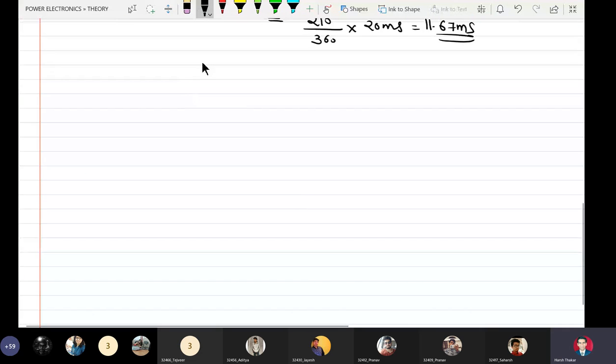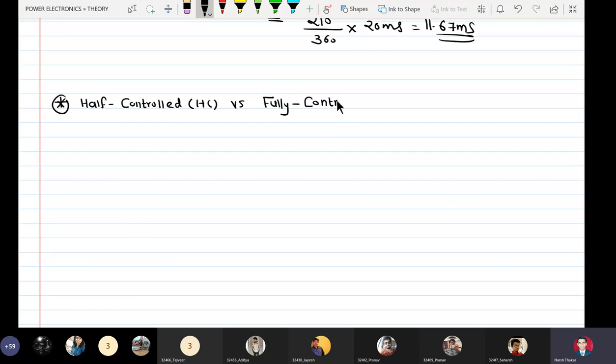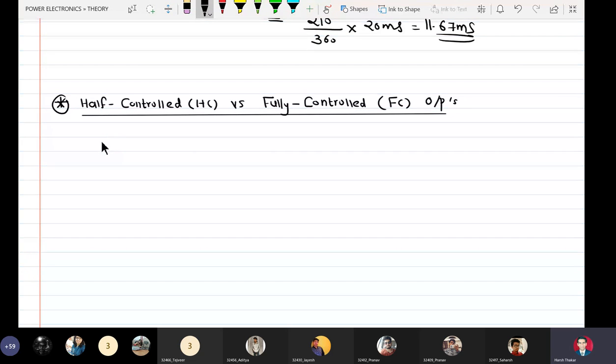So let us verbally define and then I will demonstrate using Simulink again. Students, don't get confused because you have been hearing the words half and full, right?